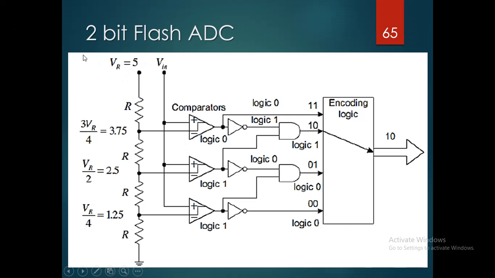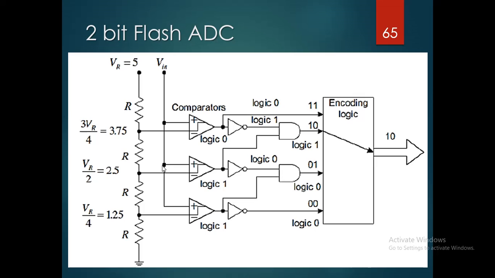For converting this analog signal to a digital signal, we use converters. This is the internal circuit in the ADC converter. Here 1.25 is the threshold level. Below it, the level is treated as logic 0, and above 3.75 it is treated as 1. If we take two inputs, there are 4 possible outputs.